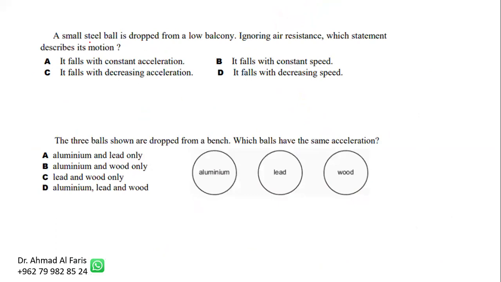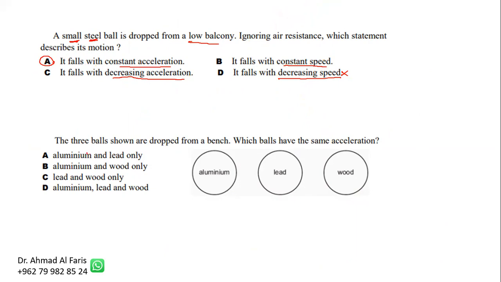Let's say this question: we have a small steel ball, small so it's affected little by air resistance. Steel means it has large density. It is dropped from a low balcony, which means it doesn't reach a high speed, ignoring air resistance. Which statement describes the motion? It will move with what? Uniform or constant acceleration. It will not move with constant speed unless air resistance cancels and balances the weight. It will not move with decreasing acceleration unless air resistance increases, making the resultant force decrease. It will not move with decreasing speed, never, unless we've opened a parachute or we're not talking about vertical motion.